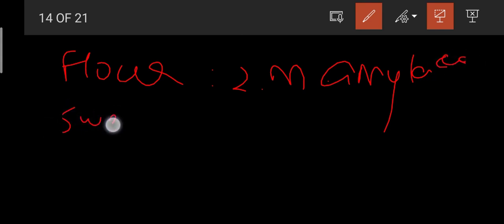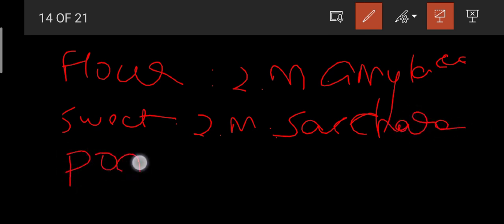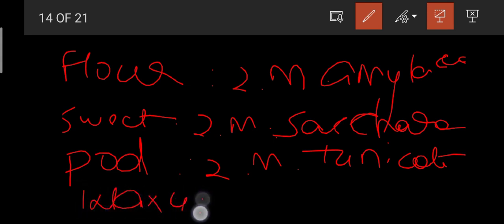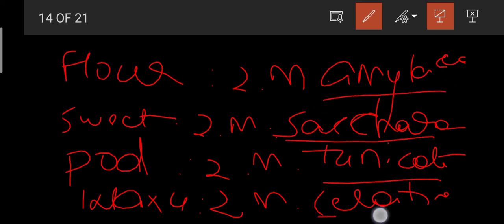And for sweet corn, it is Zea mays saccharata. Okay, and then for pod corn, it is Zea mays variety tunicata. Okay friends, and then for waxy corn, it is Zea mays variety ceratina. Okay, these are the different types of maize having different species names. Okay, please be perfect in these also. They may also ask questions regarding this.